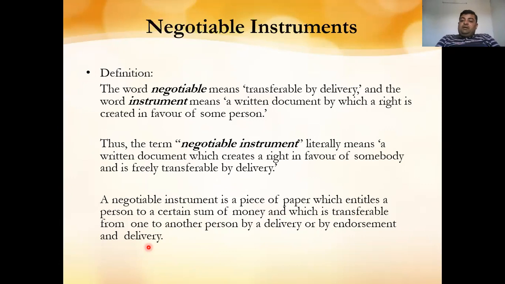For example, delivery means if we have formed a check and delivered that check directly to the person in whose name the check has been made, or we have directly put the check for clearance in the bank. Secondly, it means transferable from one person to another by delivery, or by endorsement and delivery.